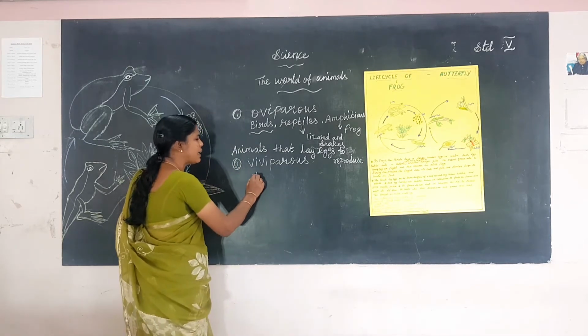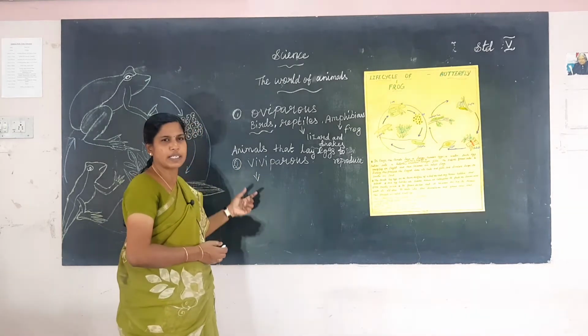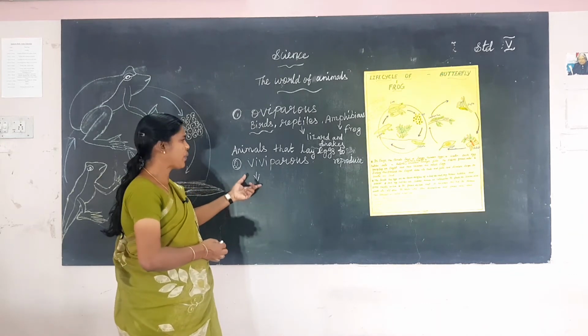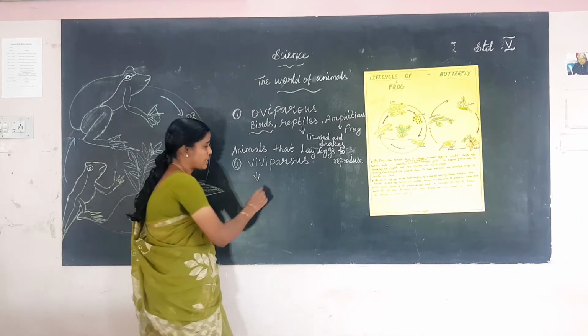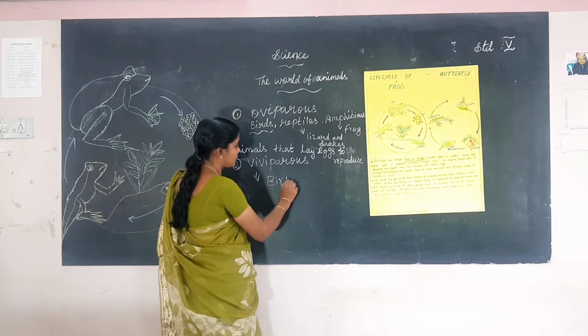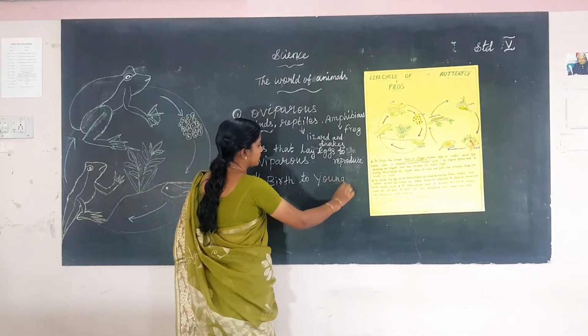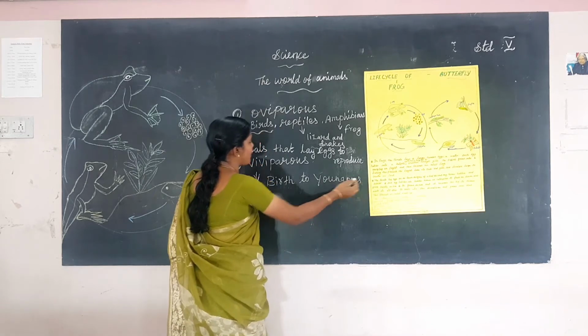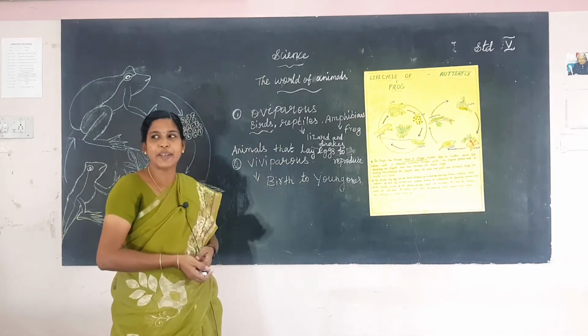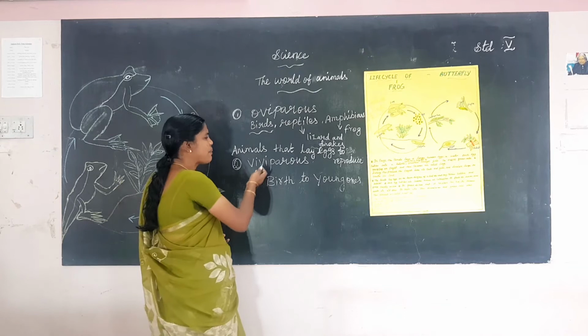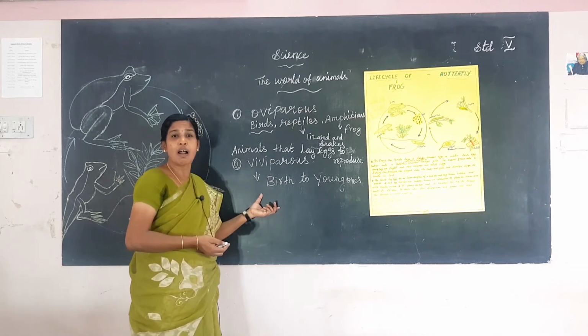Next one, viviparous animals. Viviparous animals give birth to young ones. They reproduce by giving birth to young ones. Animals that give birth to young ones are known as viviparous animals. The examples for the viviparous animals are all the mammals.